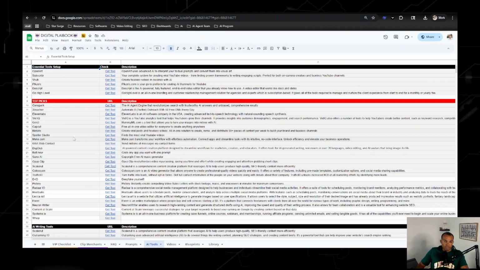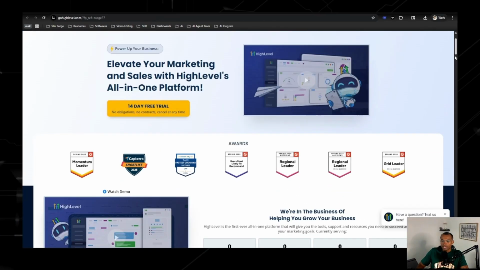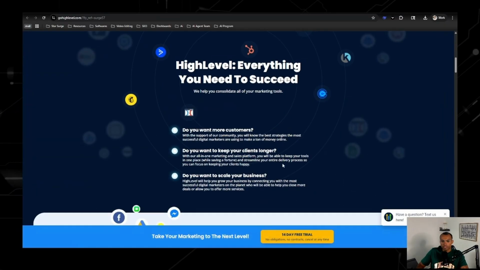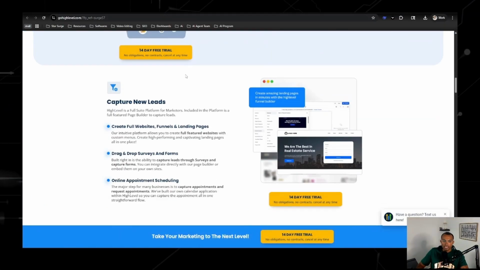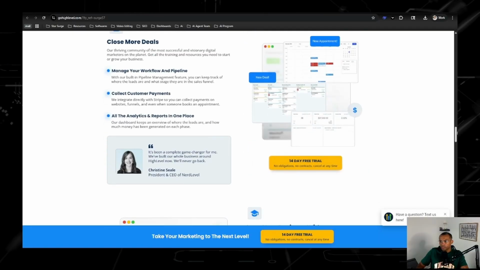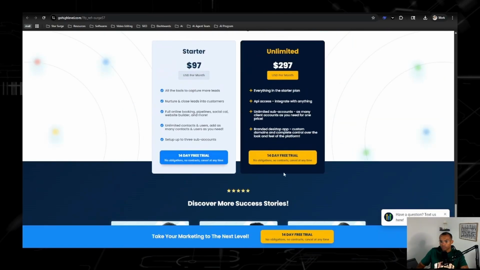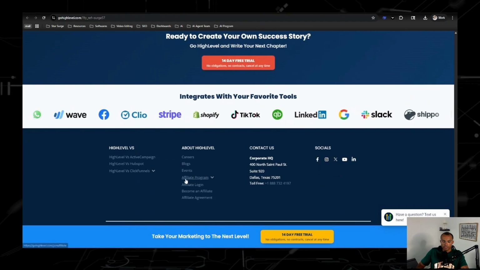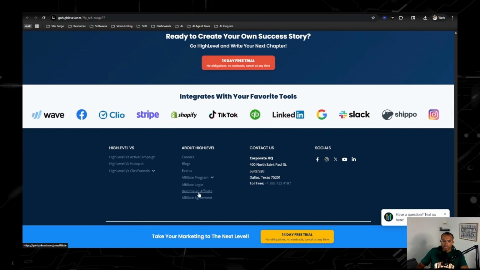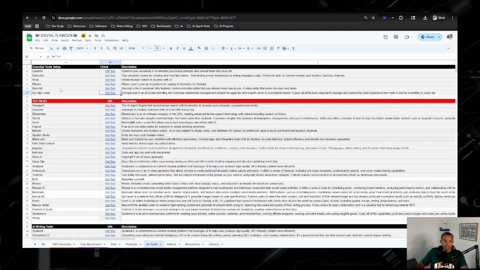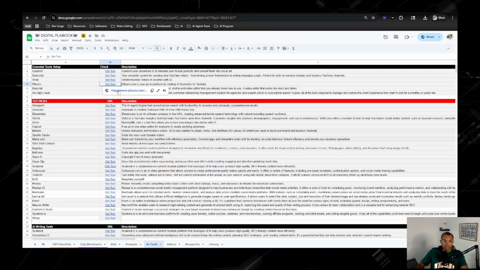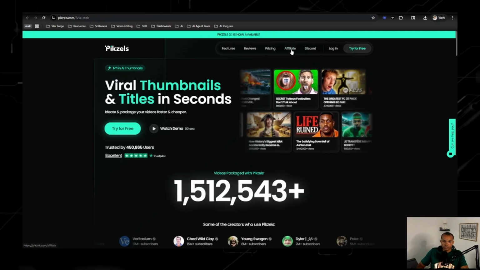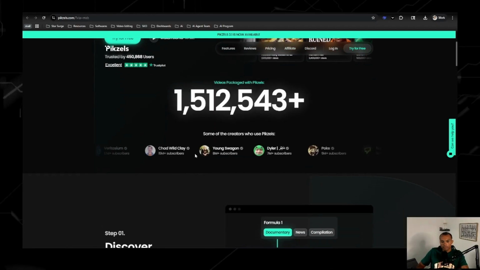So to become an affiliate for these AI tools, they're pretty easy to find nowadays. If you can't find it, that probably means they do not have an affiliate program. So let's just take Go High Level for an example. We'll scroll down to the very bottom, and right down here, you should see affiliate program, sign up to become an affiliate. Let's take another example like Pixels. This is how you can create thumbnails. Boom, right here, affiliate. So sign up right there. A lot of these, they make it really easy.